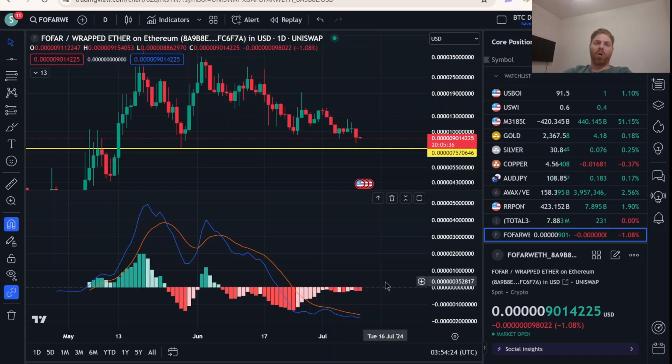So most people are going to hold on here because they don't want to sell at a loss, especially knowing that this project's organic and that there's no shenanigans going on behind the scenes. You have trust and faith in this project, so you're going to hold it, right? And you're going to want to sell at a profit, not at a loss.